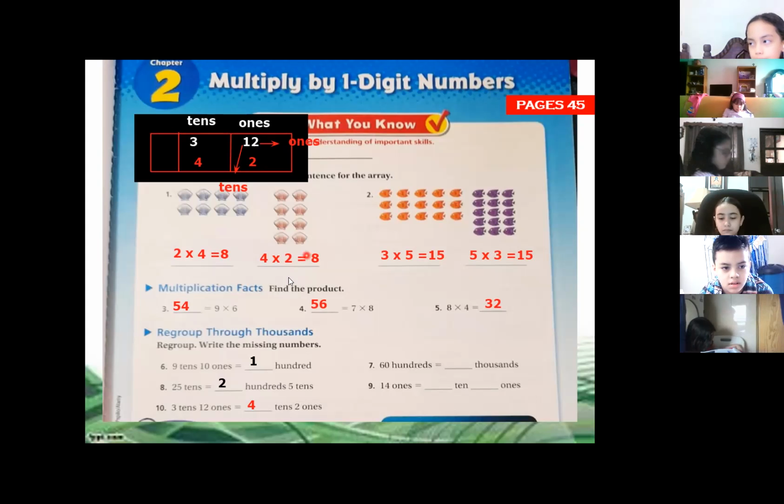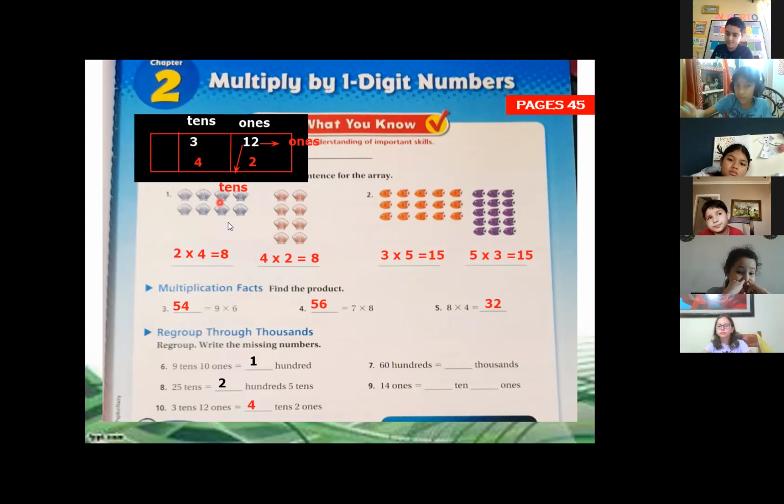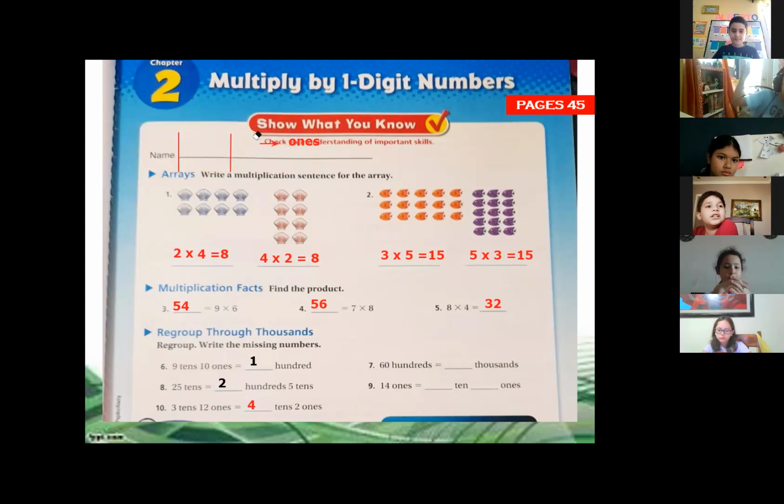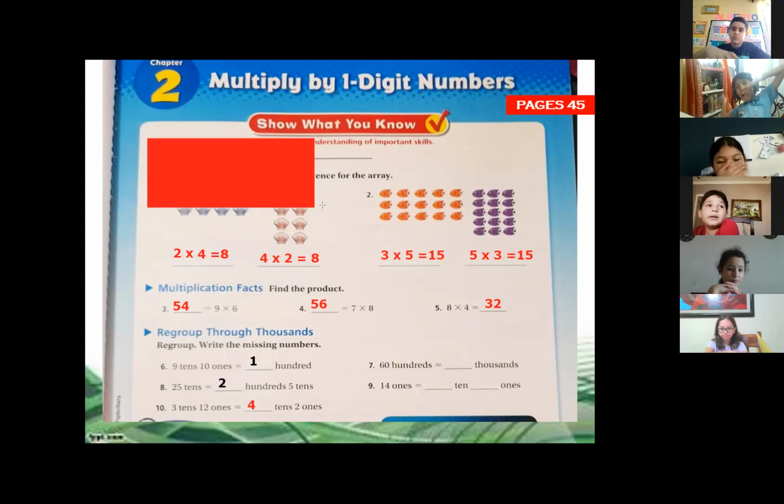The question is: 60 hundreds, how many thousands do we have? Using the place value chart, we can write it down again. Remember, ones, tens, hundreds, and then thousands. I'm going to erase this so we can talk about the other one. We're looking for the number, right? So we're going to do the same class.